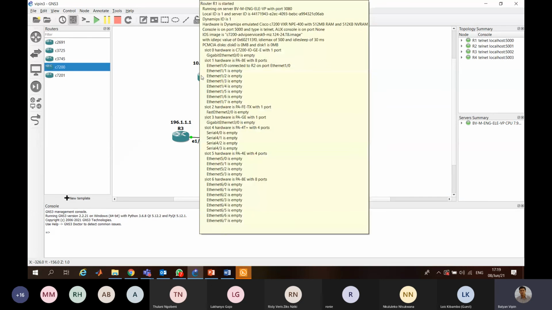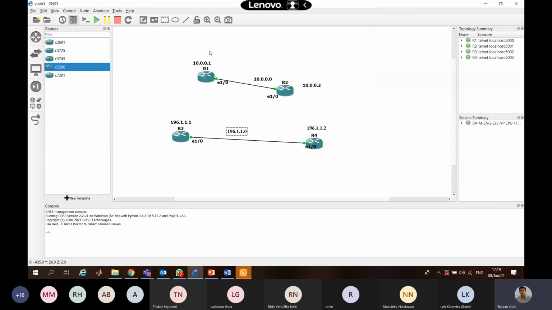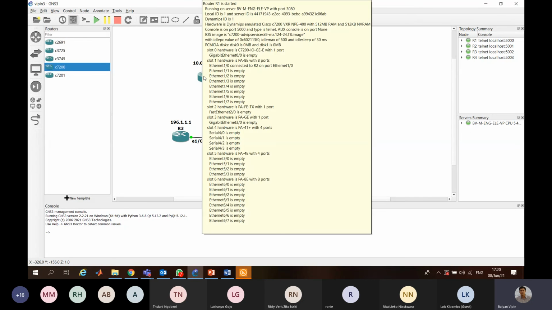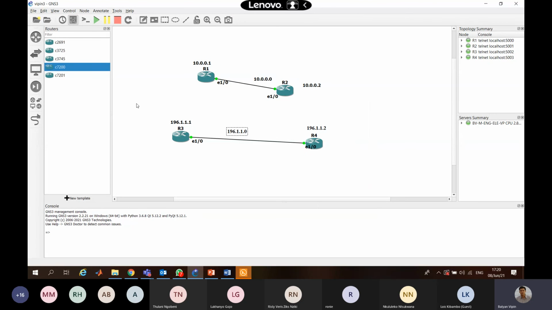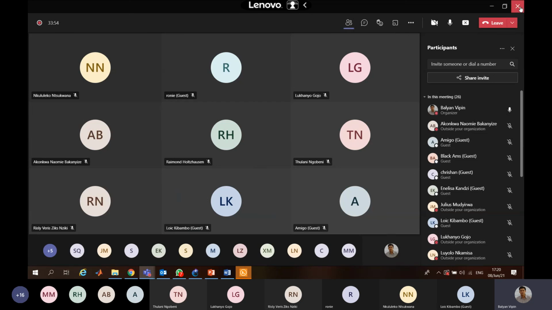You have to show me the configuration of only 2 routers for question 4 also. You don't have to go into too many details to show me the ping and all those things. That's all I require from you. I hope it's clear to you now.